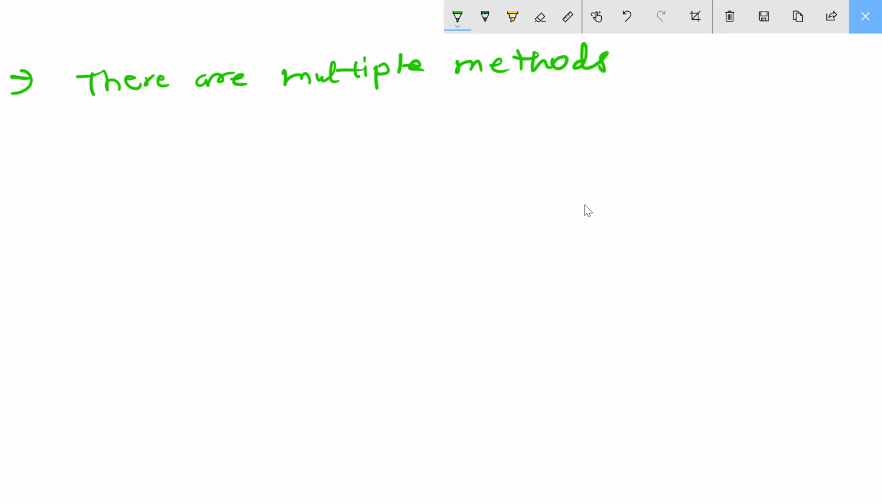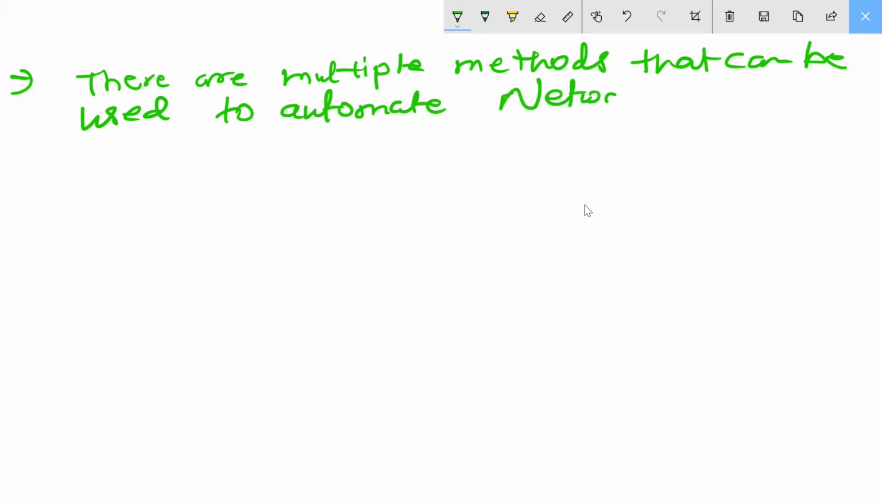Come here. There are multiple methods right here. Next point I'm writing: there are multiple methods that can be used to automate network management. What are these? We were talking about Python script.